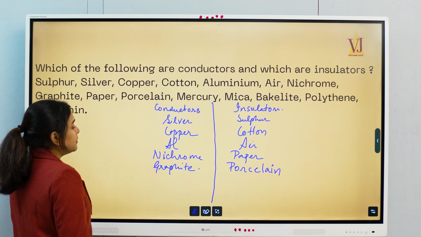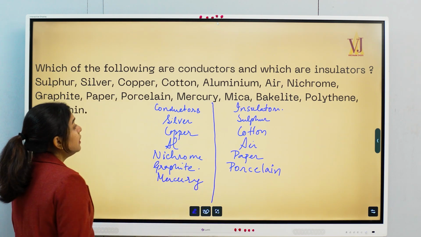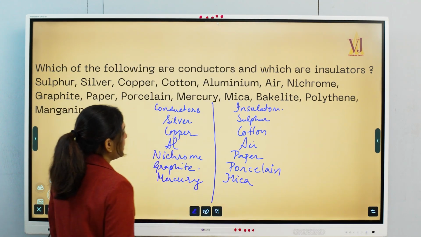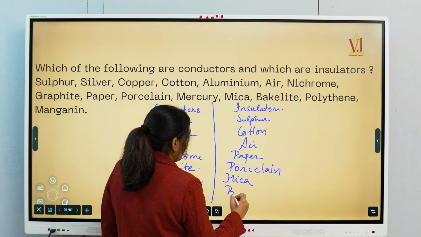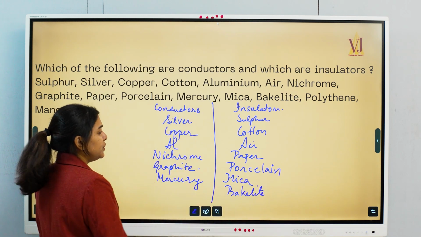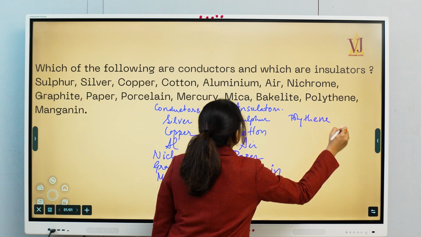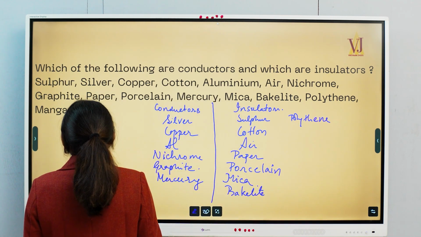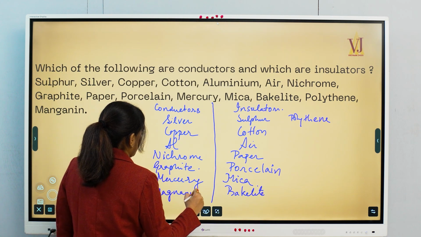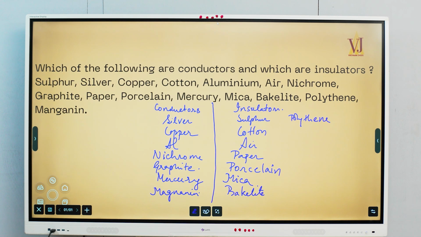Then comes mercury. Yes, mercury is a metal and it's a good conductor. Mica, no. Mica is present in sand. Bakelite, no. Polythene, no. Then manganese, yes, it's an alloy. So these are a little easy, right?